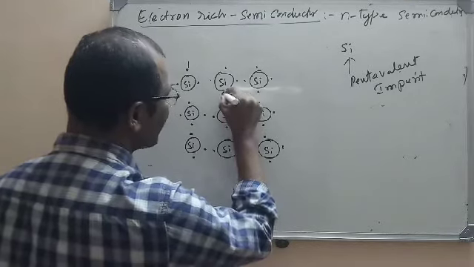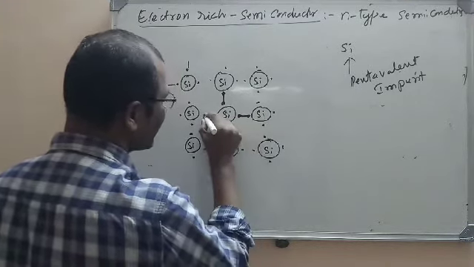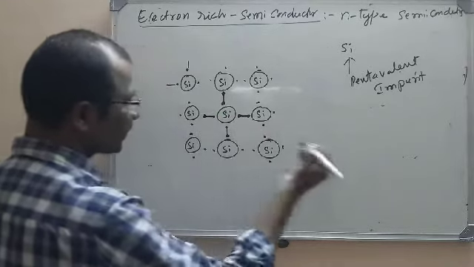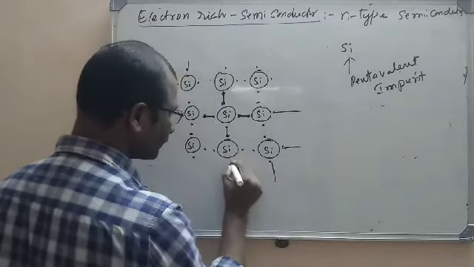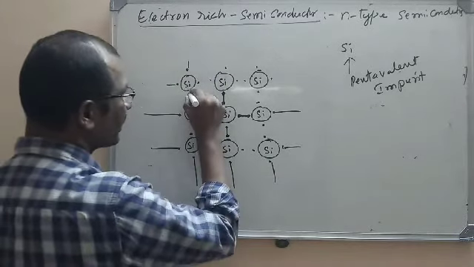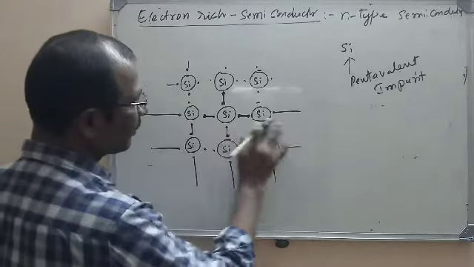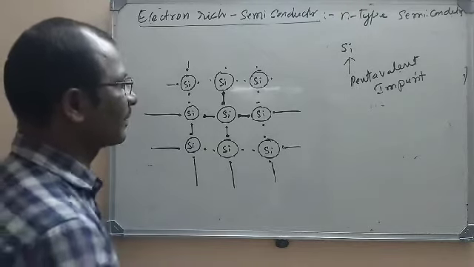I am joining the electrons here to show the bond. So you can see each silicon is bonded to 4 other silicon atoms, and it extends. But anyway, each silicon is forming 4 bonds. Its valence is 4 and so it is forming 4 bonds.